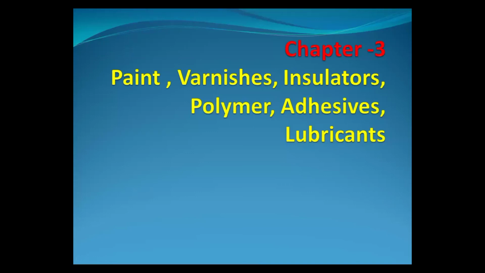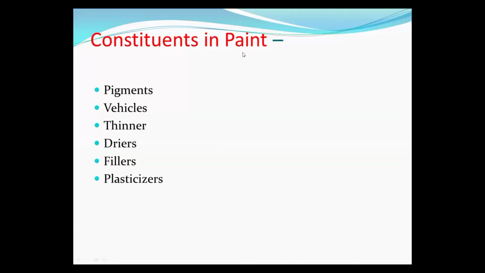In the previous video, we discussed our third unit: paints, varnishes, insulators, polymers, adhesives and video cards. In the previous session, we discussed the first topic of this unit, which is paint. Paint is a mechanical dispersion mixture of one or more pigments in a vehicle. When the pigments are mixed with the vehicle, paint is prepared. This paint is prepared from different constituents.